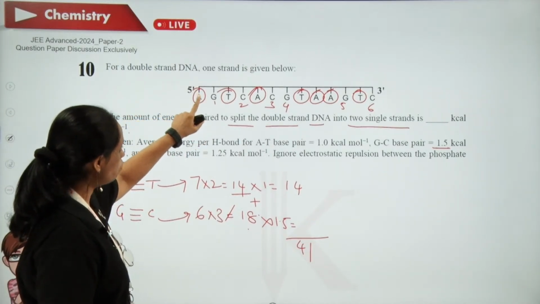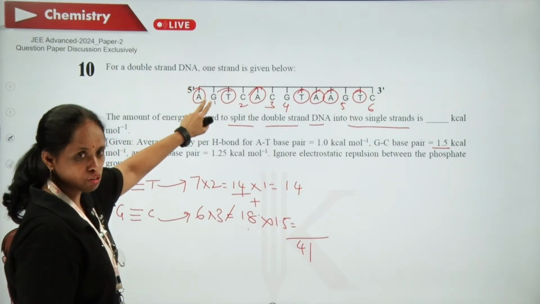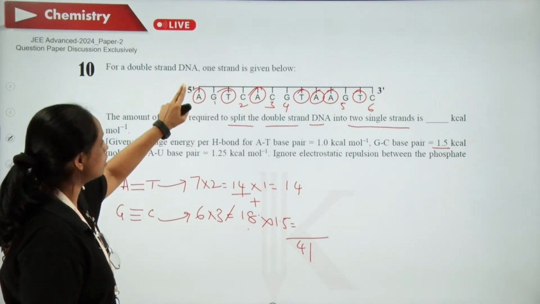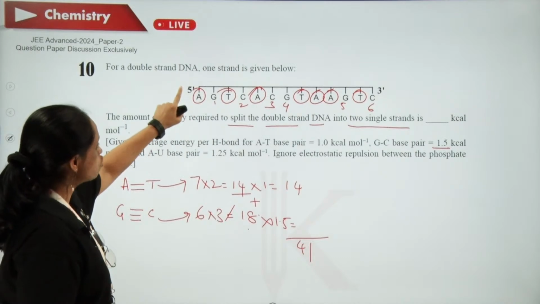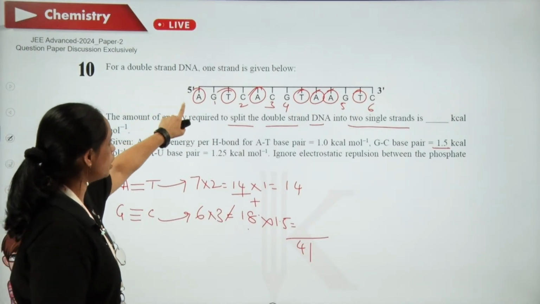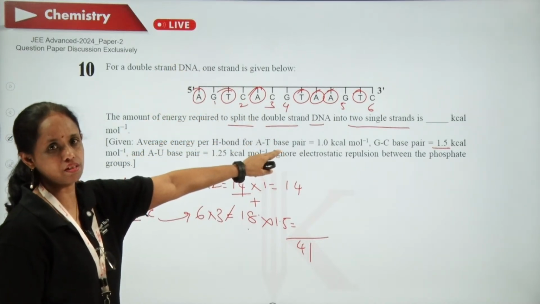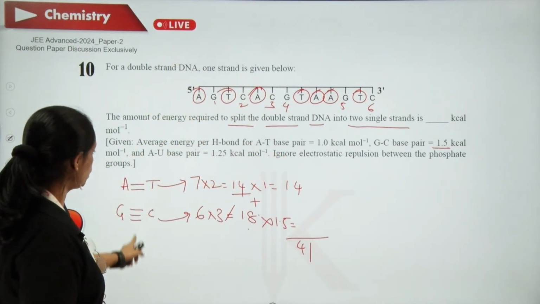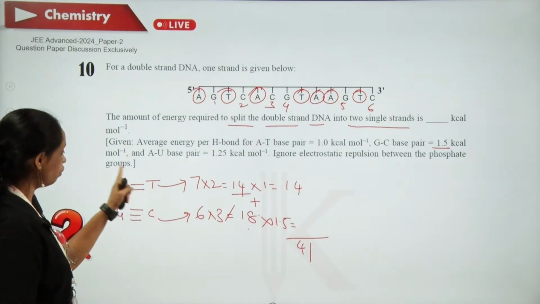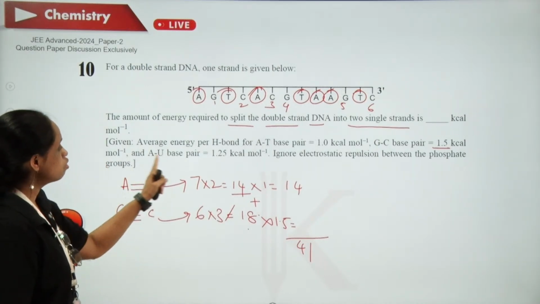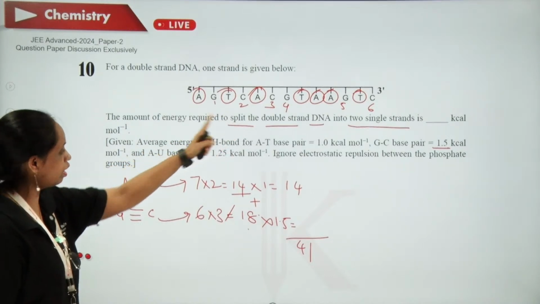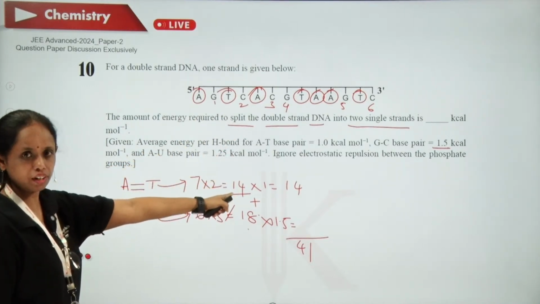See here, it is a question from biomolecules. In biomolecules, this topic is very important. It is in nucleic acids. So first count how many purine bases are there, how many pyrimidine bases are there, and accordingly do that. A will bind with T with a double hydrogen bond. So there are 7 like that. 7 into 2, 14 hydrogen bonds are there.